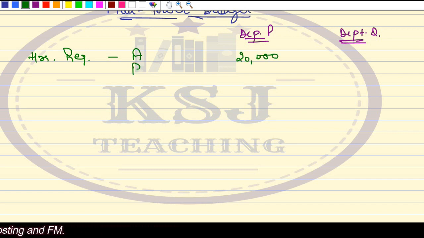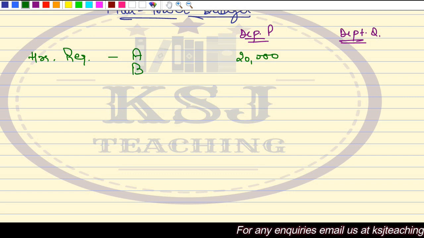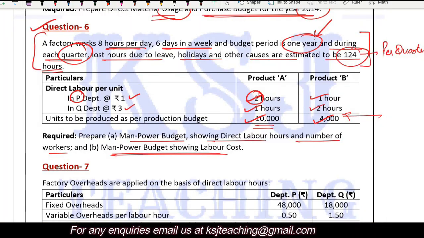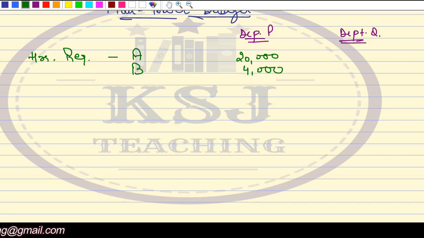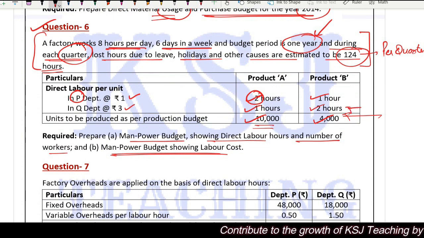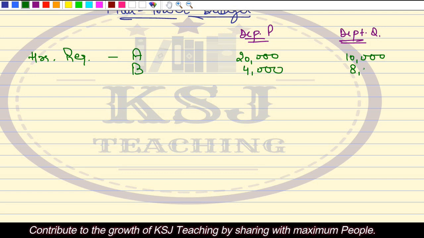Similarly, we'll take it for product B also. For product B in department P, 1 hour, and how many units? 4,000. So I will say 4,000 here. Now for department Q, for product A, 1 hour is required for 1 unit. So for 10,000 units, 10,000 hours will be required. Department Q and B, again 2 hours here. So for 4,000 units, it is going to be 8,000.